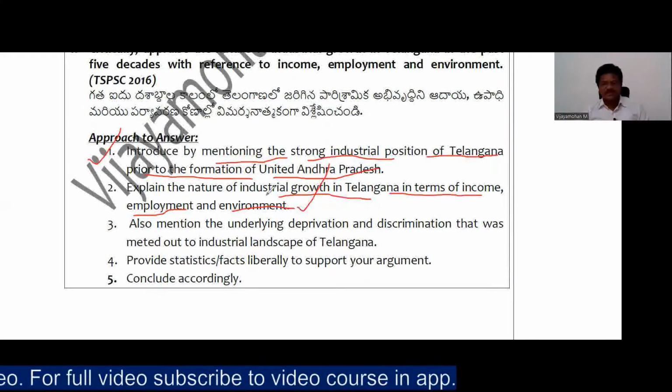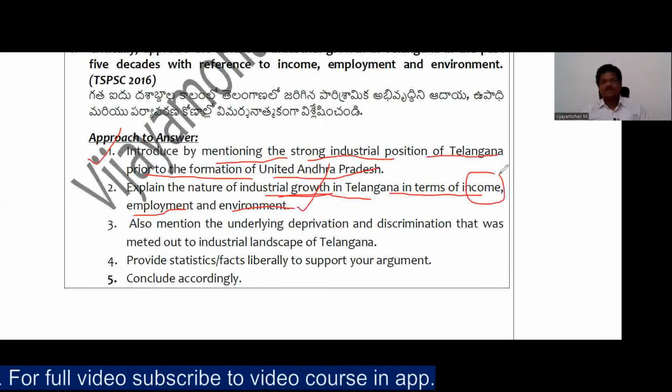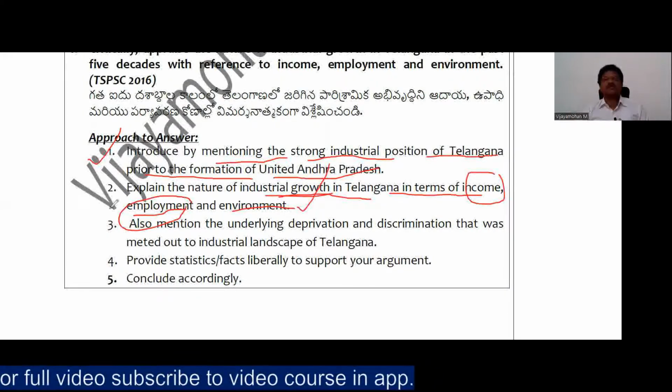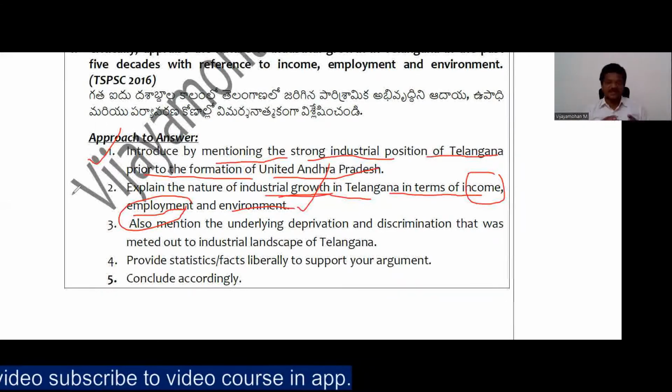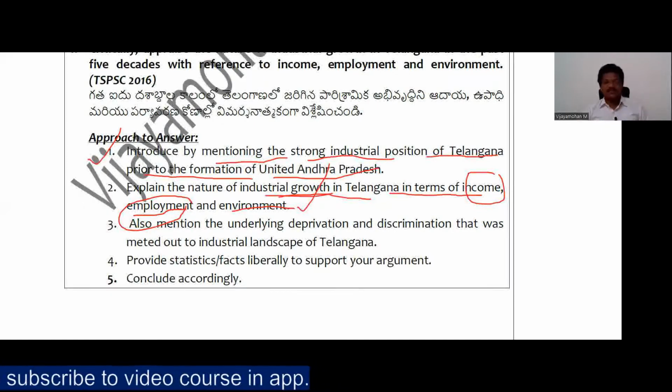So the nature of industrial growth in terms of income, then in terms of employment also, how the employment increased during the 1970s and 80s in the industries of the Telangana area, and what is the position of the environment.